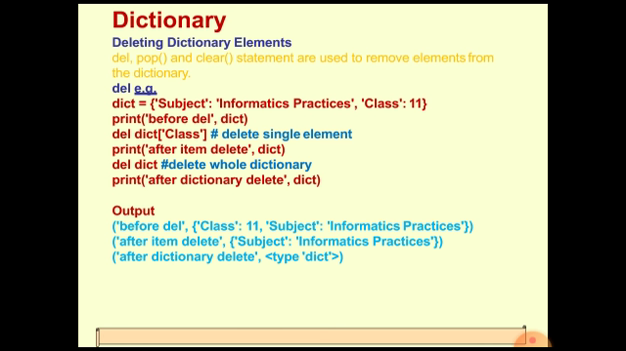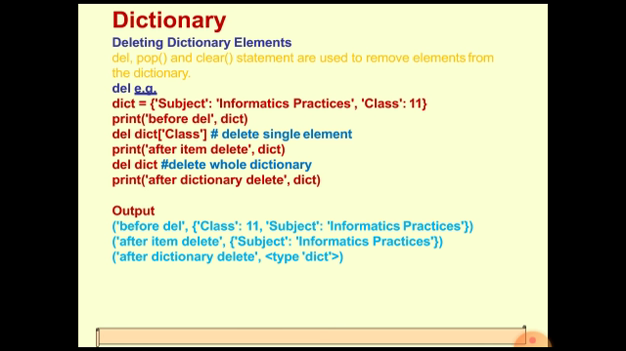Now, deleting dictionary elements. There are mainly three ways of deleting dictionary elements: by using the del statement, or by using the pop and clear methods. These are used for removing elements from the dictionary. You can first understand del by the example here. The same dictionary is used here. In the first print statement, we print before deleting anything, so it outputs the original dictionary in the first line of the output.